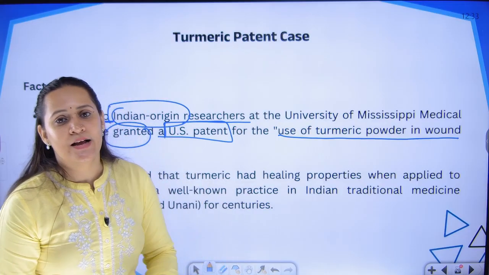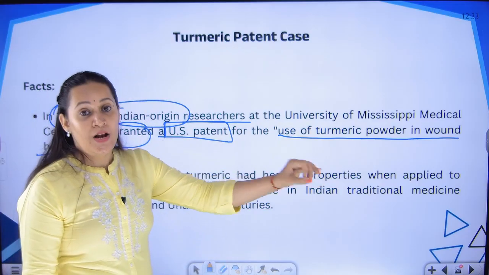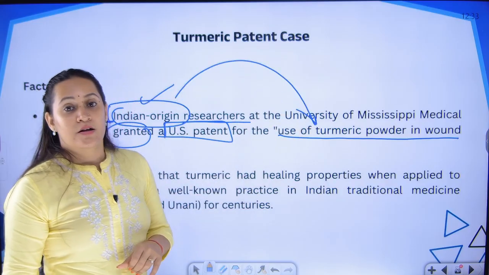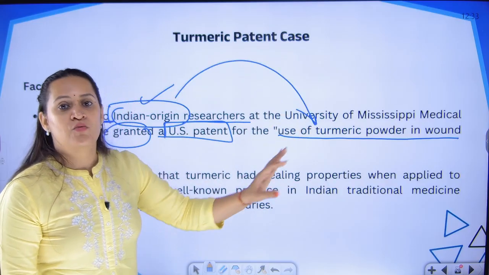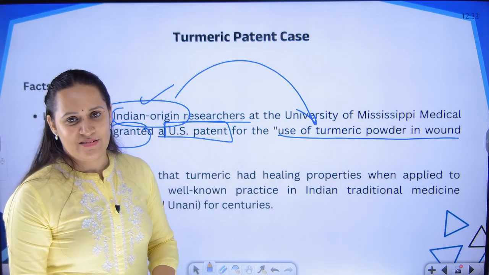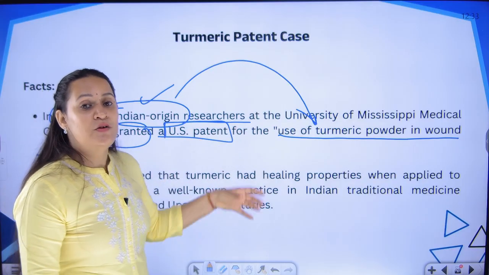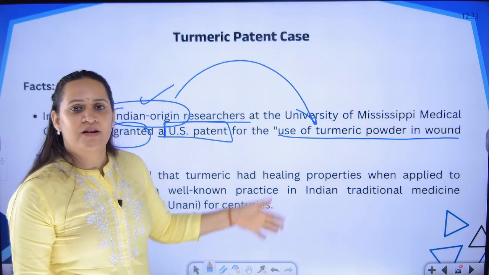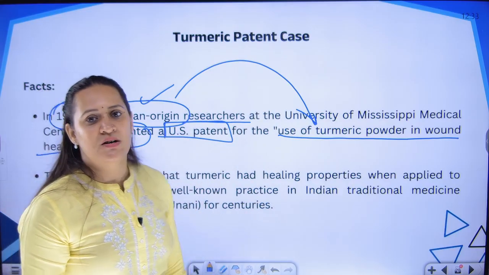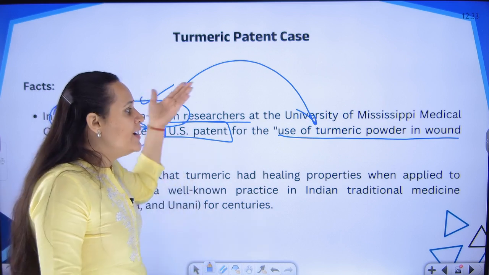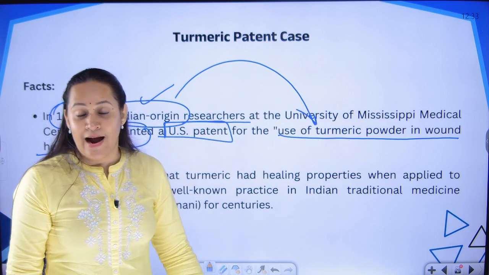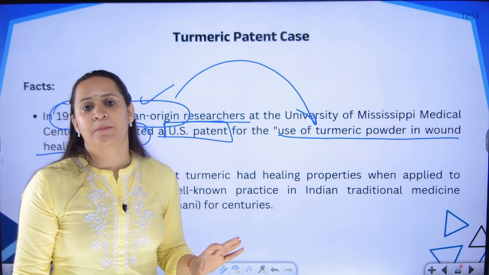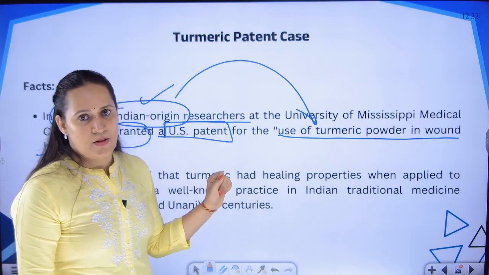For wound healing, they had said that turmeric is useful, and these people have found that turmeric is useful for wound healing. They claimed patent for it, that they are the people who identified it, they are the people who innovated it, they are the people who discovered that turmeric is useful for antiseptic properties. They claimed a patent and the US granted the patent and the patent was given to them.